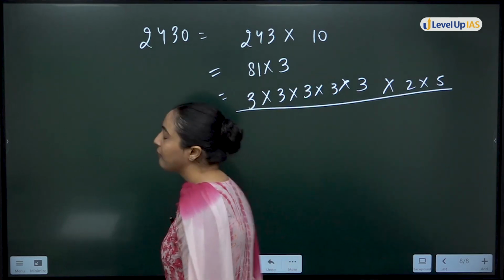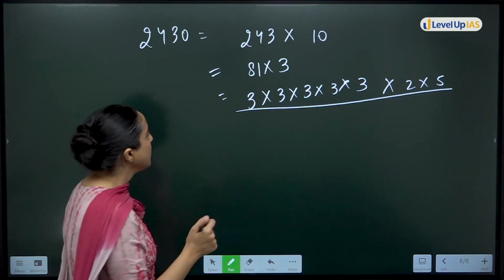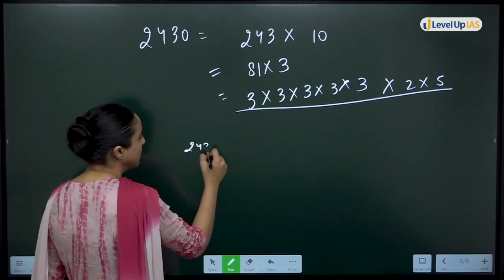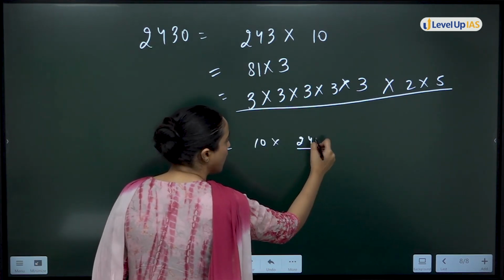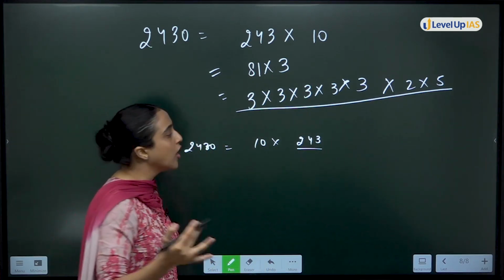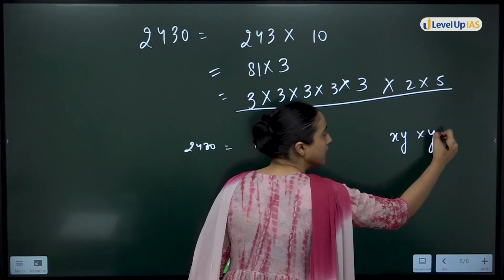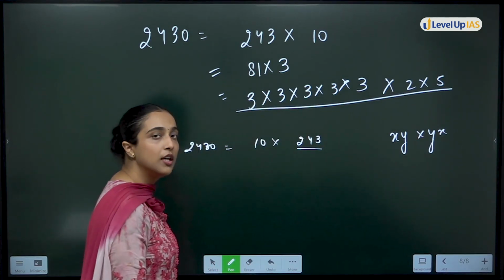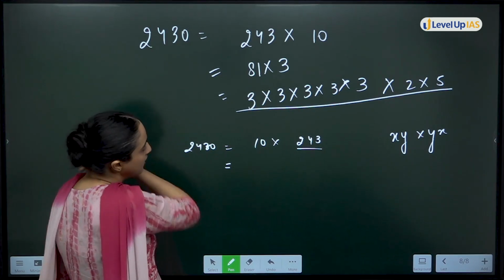This is the factorization. This you have to write as two numbers. Okay. So if I say 2430 is 10 multiply something, that is 243 obviously. It does not make any sense for me because I want numbers like this, XY multiply YX.